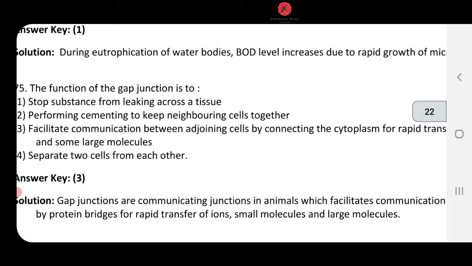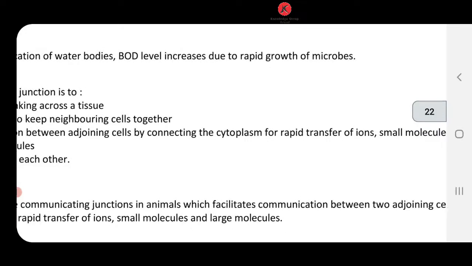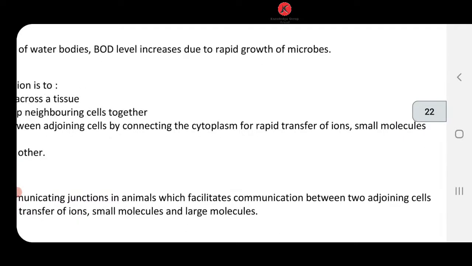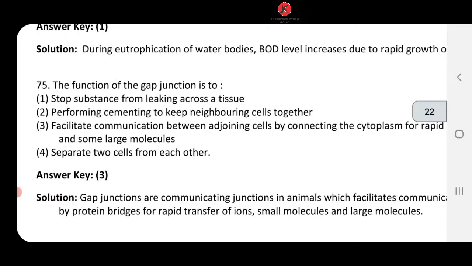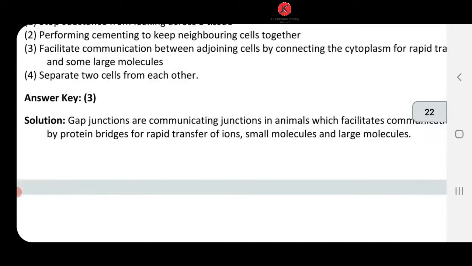Facilitates communication between adjoining cells by connecting the cytoplasm for rapid transfer of ions, small molecules and some large molecules. And option 4, separate two cells from each other. As I said, the function of gap junction is to communicate between two cells, by connecting their cytoplasm. So 75, answer number 3 is going to come.